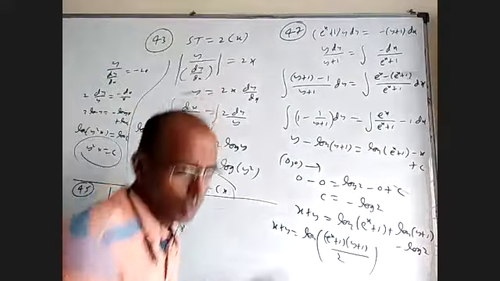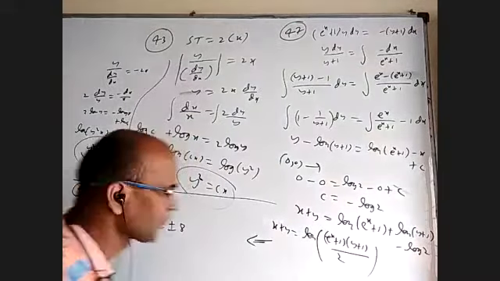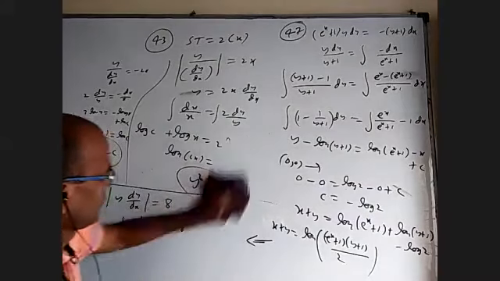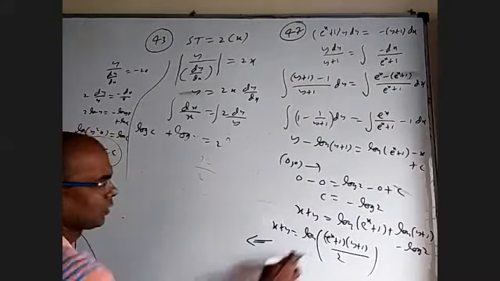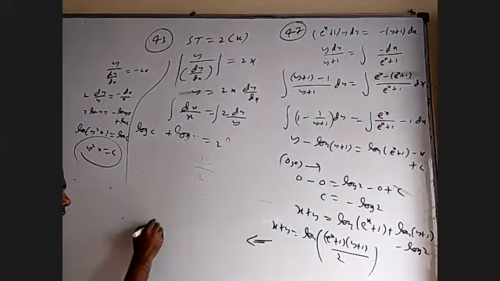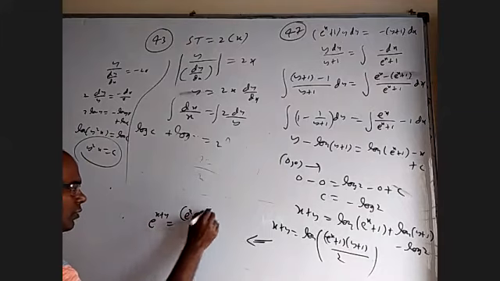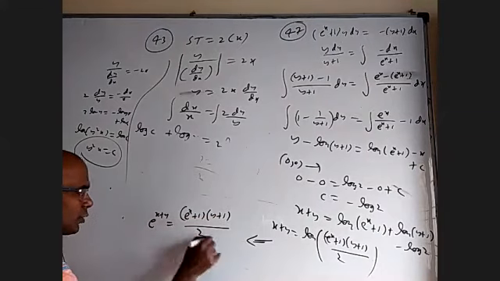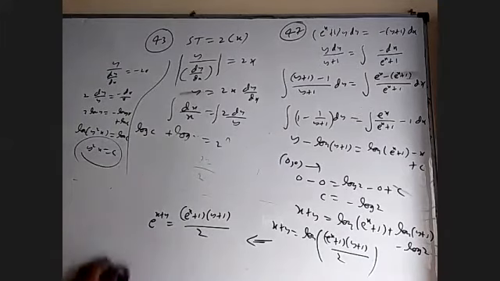When you remove the log, you'll get e power. So this is going to give me e power x plus y is equal to e power x plus 1 into y plus 1 by 2, and bring this to this side. That is the answer.